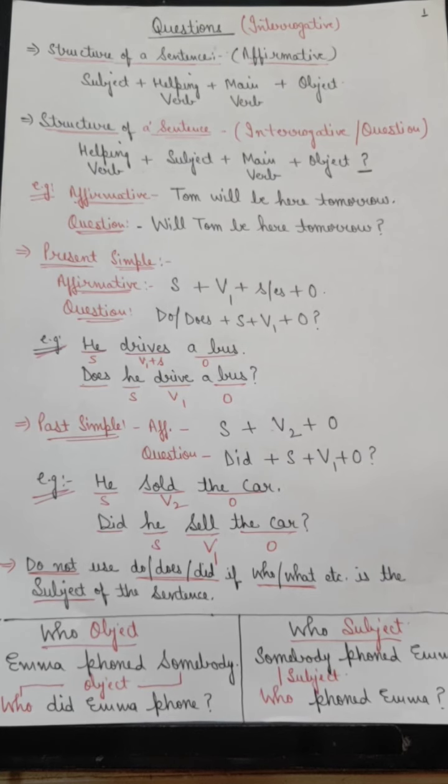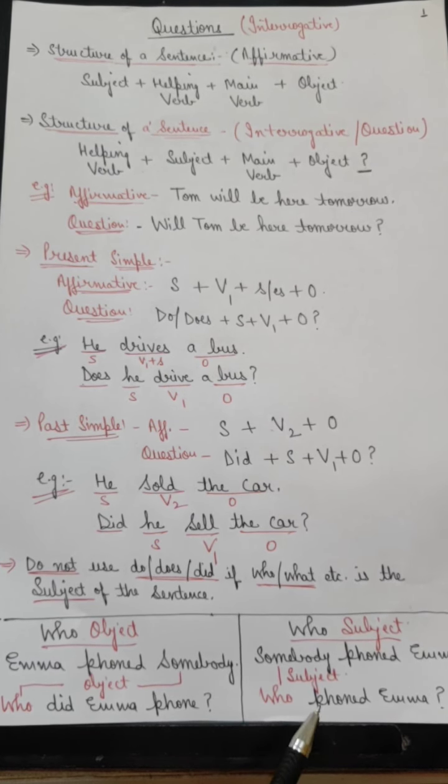Who is not the subject, rather who is the object. Who did Emma phone? Now who is the object and we have used did, because the rule says we do not use do, does, did if who is the subject. Who is not the subject here, who is the object, that is why we can use did here.